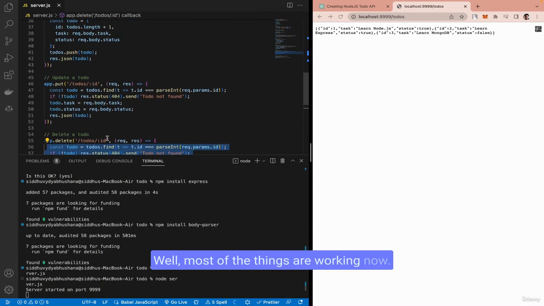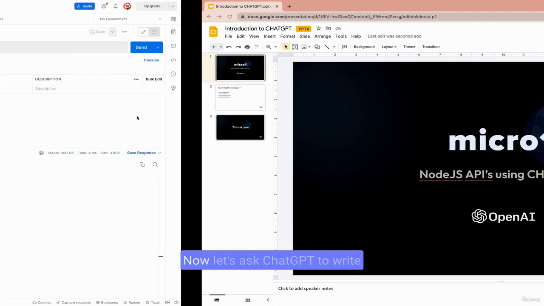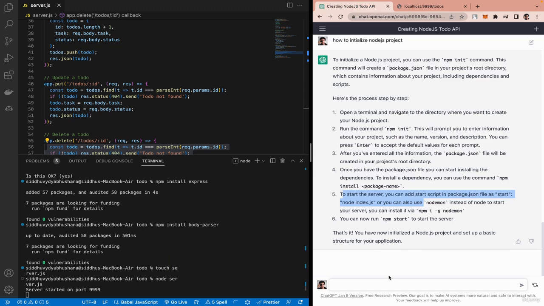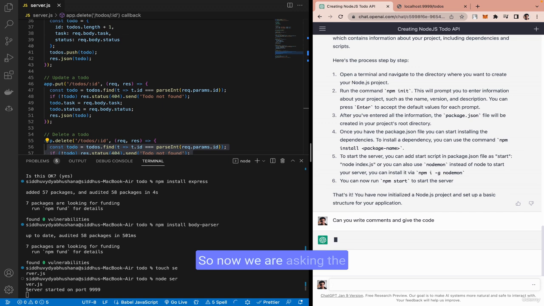Well, most of the things are working now. So let's do one thing. Now let's ask ChatGPT to write comments on each and every line. Can you write comments and give the code? So now we are asking ChatGPT to write the comments. Let's see how it returns the code. Today ChatGPT is a little slower, but let's see how it works. I think it's because of load.